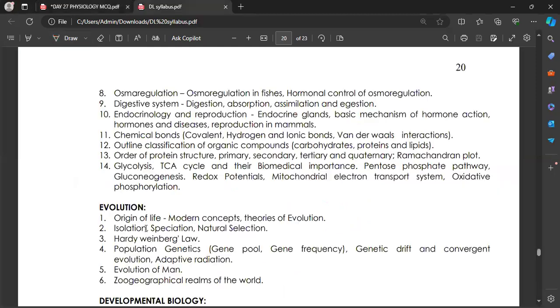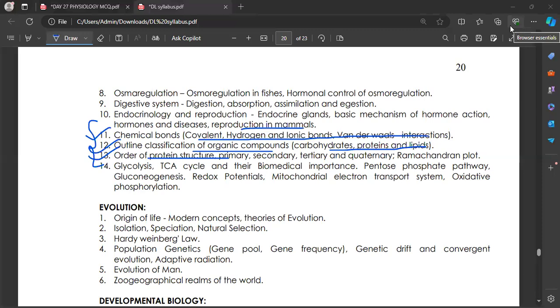In tomorrow's class, we are going to see the chemical bonds: covalent, hydrogen, ionic, and van der Waals interactions, and also the outline classification of organic compounds, that is carbohydrates, proteins, and lipids. If possible, we will also see the protein structure. These three are very important, very basic things. So we'll do that. Okay, reproduction in mammals we'll cover it. Don't worry. We'll do it.